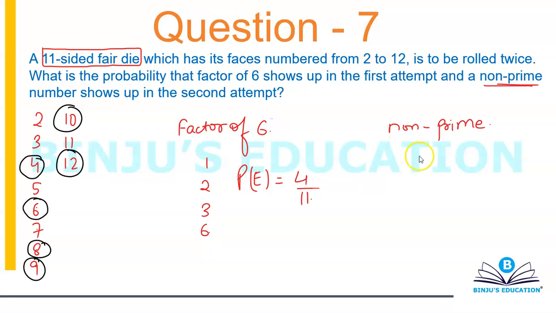So for this case, the probability of a non-prime number will be 6 by 11. So you want a factor of 6 in the first attempt and a non-prime in the second attempt. When you say and, it stands for multiplication. It will be 4 by 11 into 6 by 11, which will be equal to 24 divided by 121, and that will be your answer.